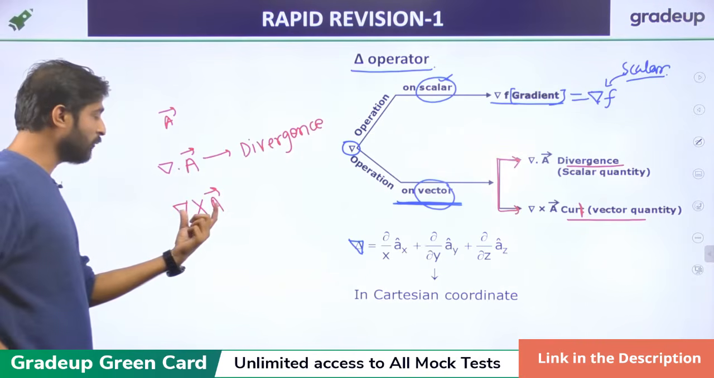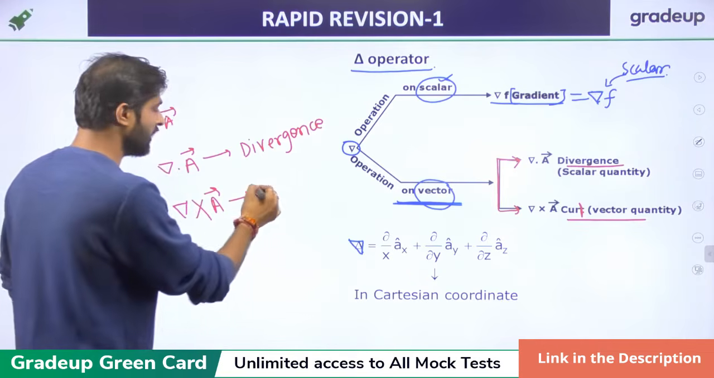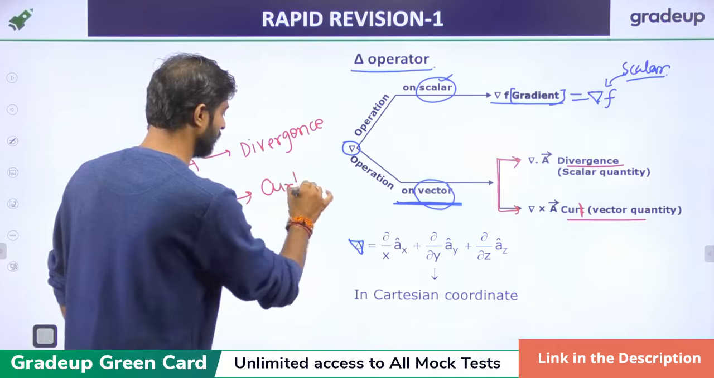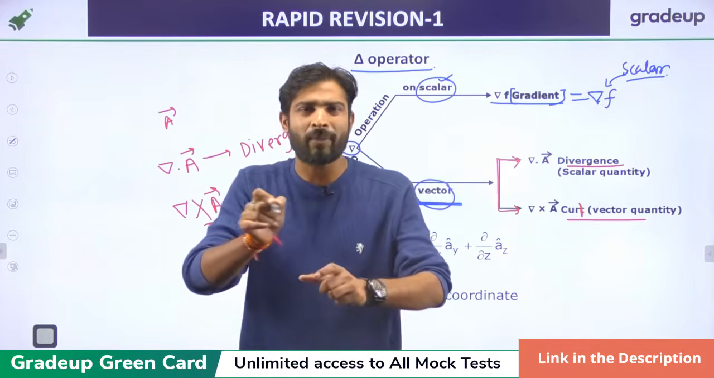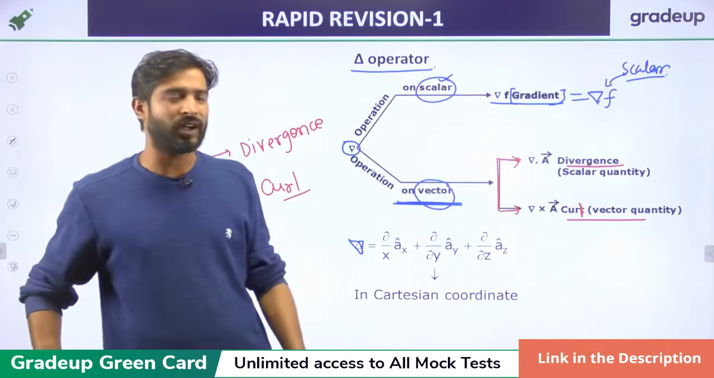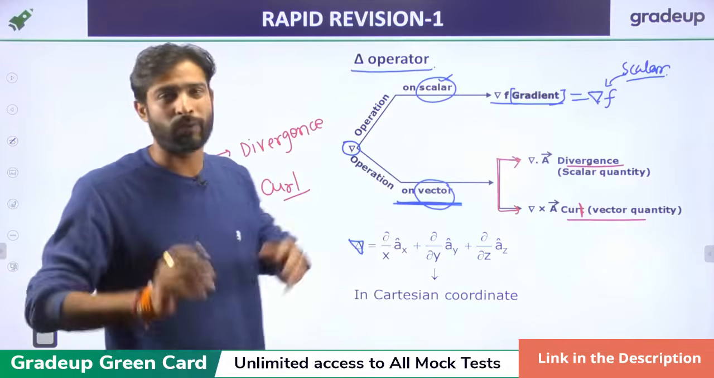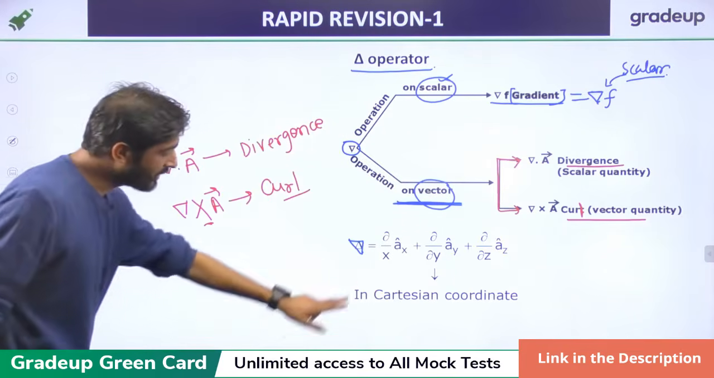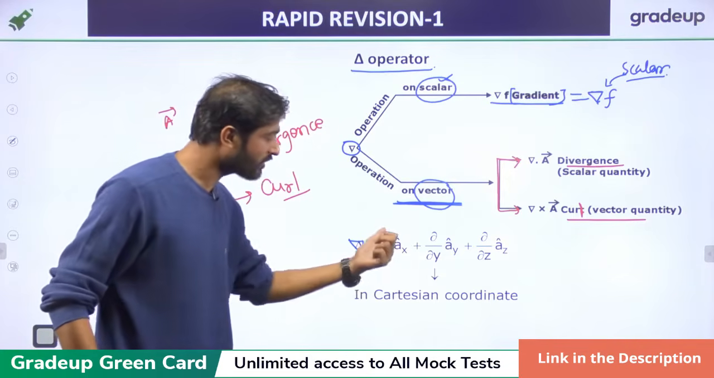And if you take the cross product of this vector with the delta, then it is called curl. So the cross product basically gives the nature of the rotation, and the dot product basically gives the nature of the increasing function, or we can say the radially outward functions, right? So right now we will write the delta only in the Cartesian coordinate system like this, right?